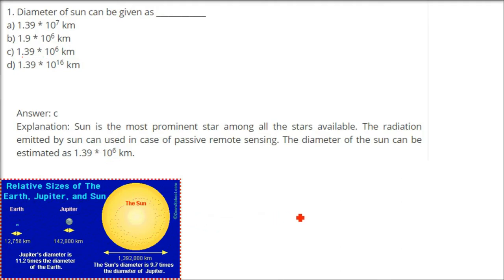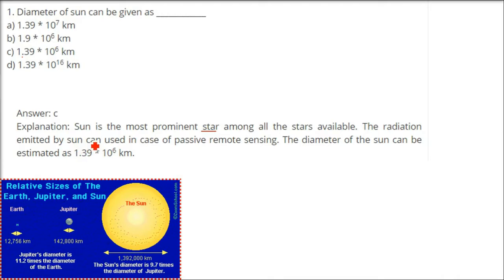Now the sun, as we know, is the most important and life-giving star for us, for our world, which we know. There may be others also, we don't know.